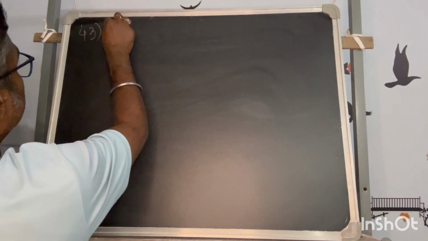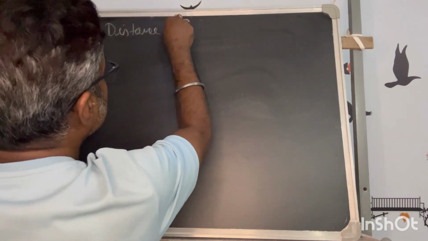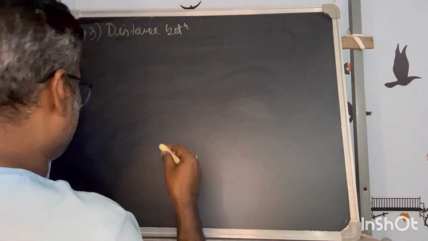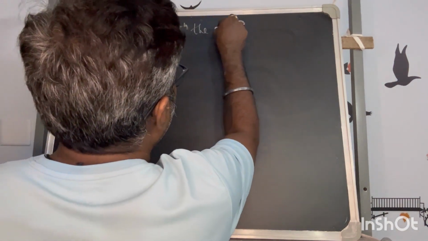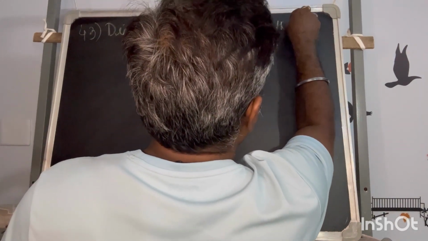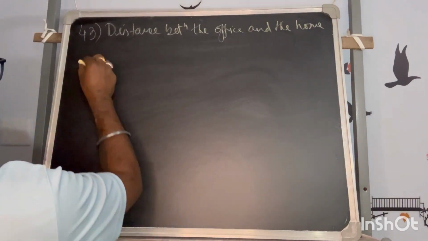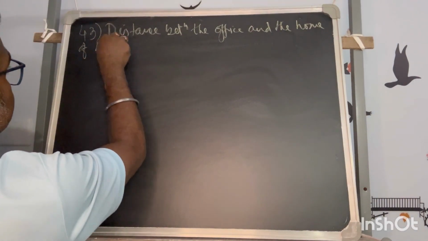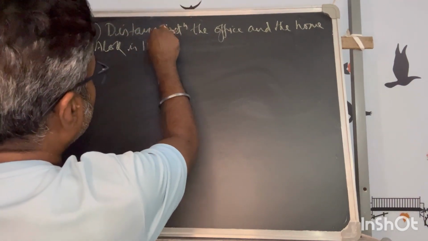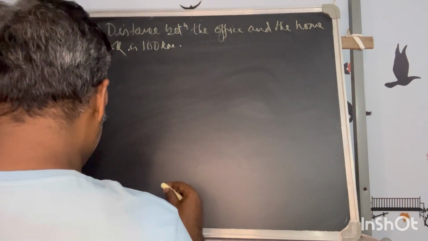This is the distance between the office and the home of Alok, which is 100 kilometers.